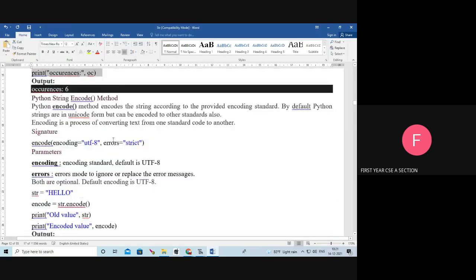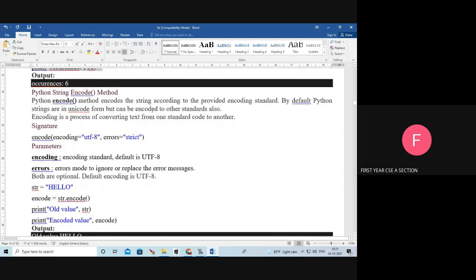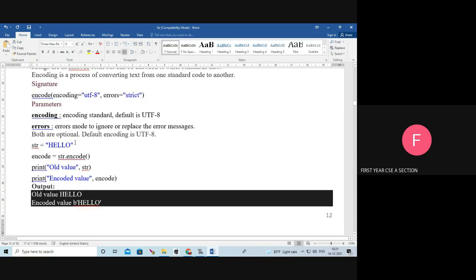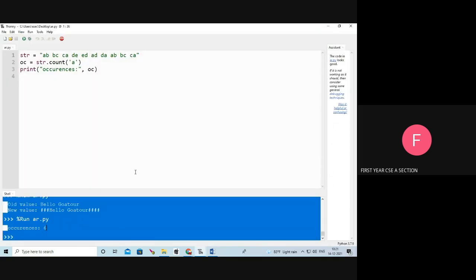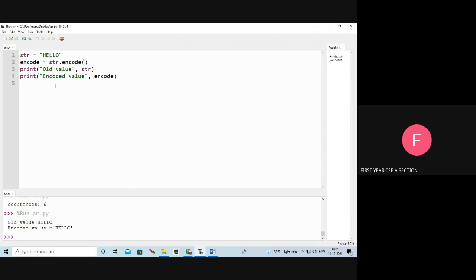Next one, encode. Encode means it encodes the string according to the provided encoding standard. For example, str equals "hello", encode equals str.encode function. The old str value is str. My encoded value is, see the output, b colon hello. My old str is hello. It is encoded into b colon hello.